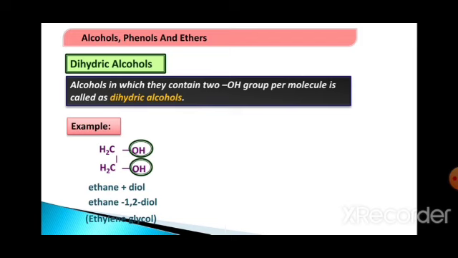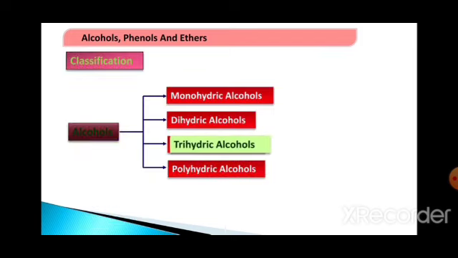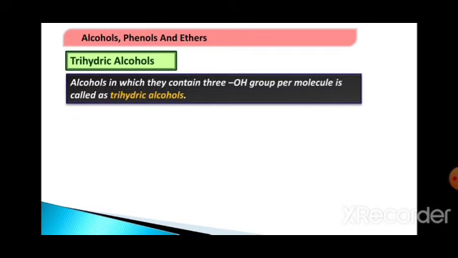Let us move to the third category, trihydric alcohols. You can guess the definition now. Can you guess it? Just try. The definition is as follows: alcohols in which they contain three OH groups per molecule are called trihydric alcohols.